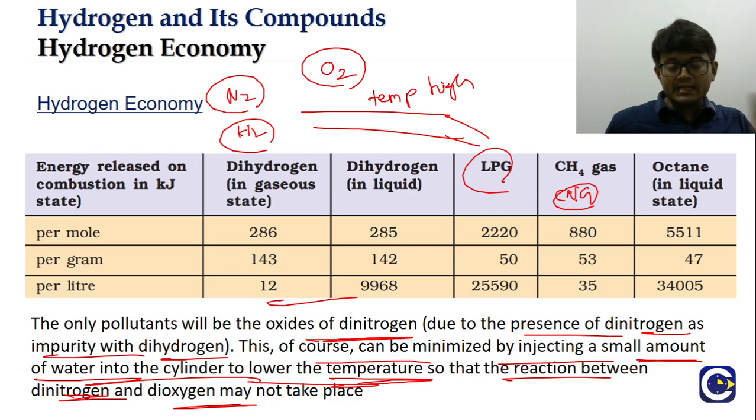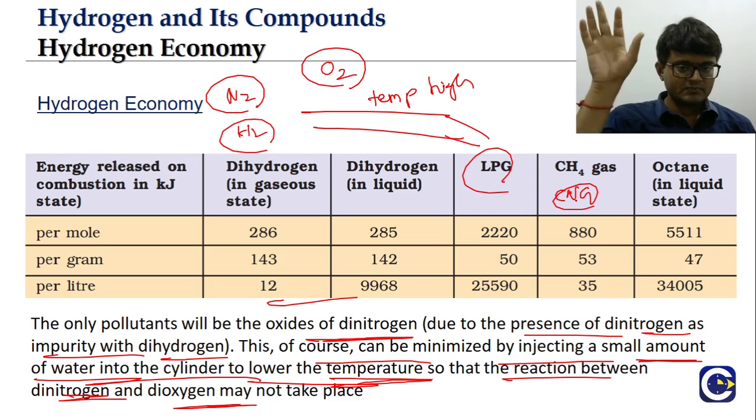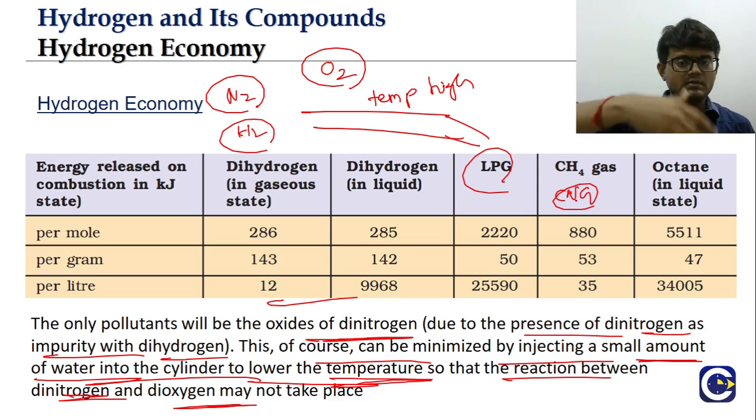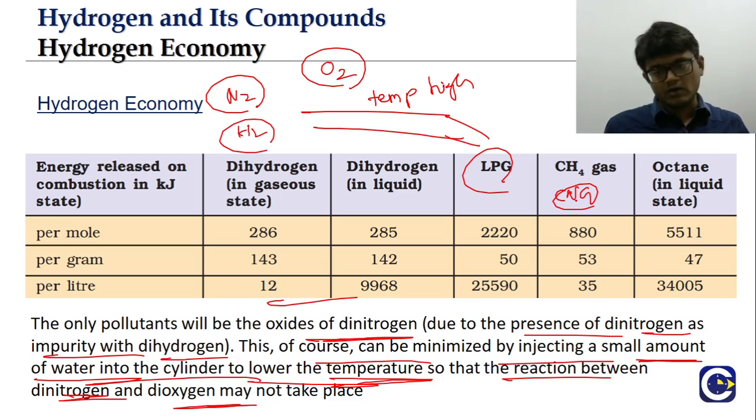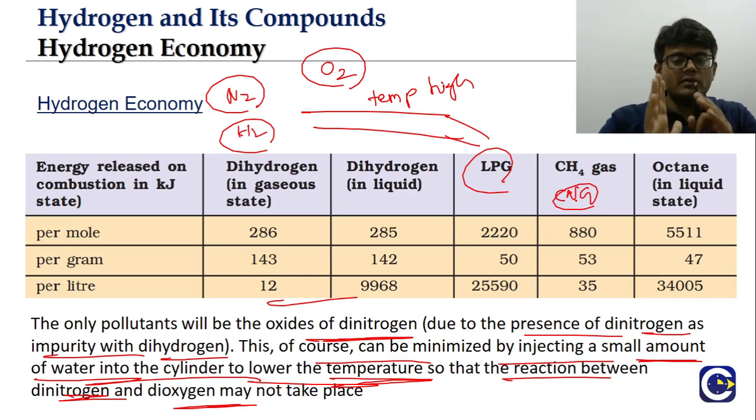But there we will have a possibility of getting other unwanted pollutants, because they are, in a way, fossil fuels, right? So we will always have some pollutants along with them. Okay, so hydrogen looks even cleaner than LPG and CNG.